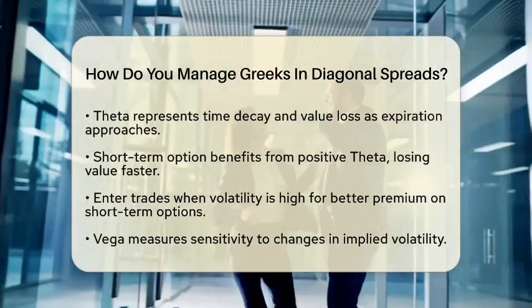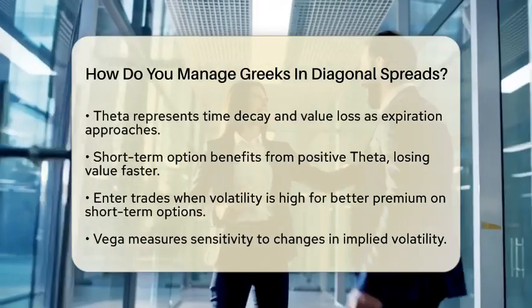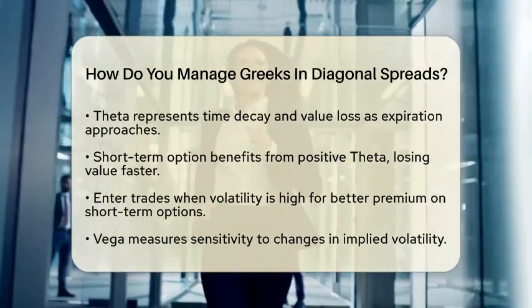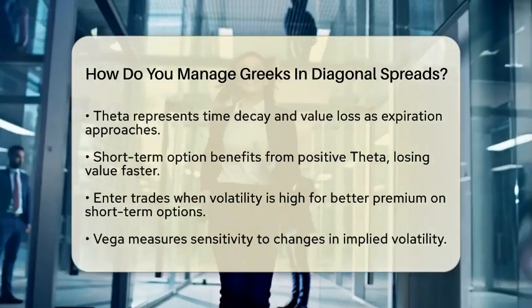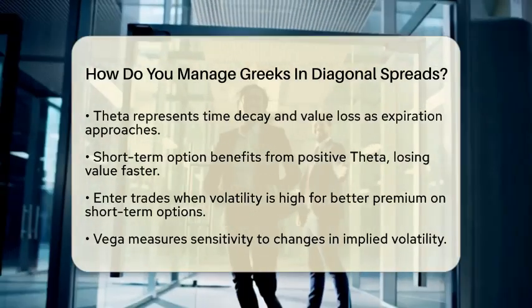To manage theta effectively, consider entering the trade when volatility is higher. This way, you can sell short-term options for more premium and benefit from time decay. Rolling the short option closer to expiration can also maximize your theta decay income.